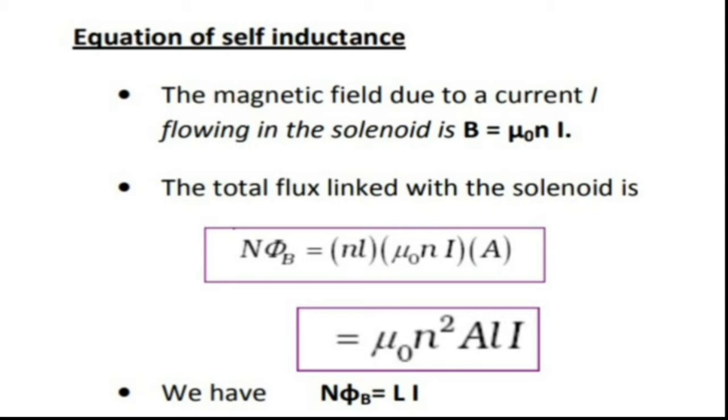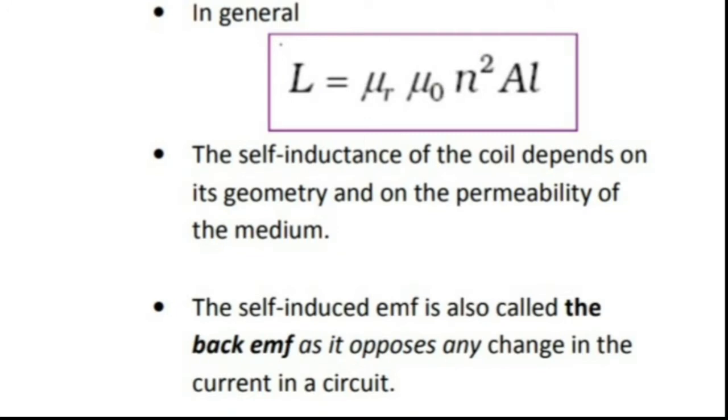So on comparison with the equation N phi B equal to LI, we get L to be mu 0 n square A L. So generally we can write the inductance L is mu r mu 0 n square A L, where mu r is the relative permeability of the medium which is there in the core of the solenoid. So we can say that self-inductance of the coil depends on its geometry and on the permeability of the medium.